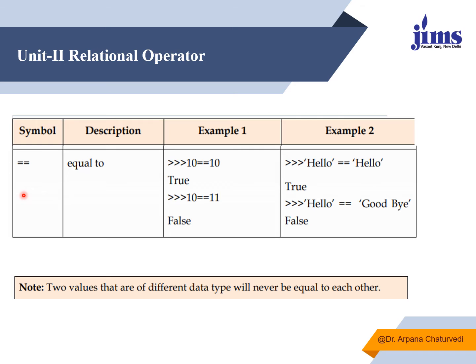Then there is a comparison operator, that is equals to equals to. It checks whether the value on the left hand side is exactly equal to the value on the right hand side or not. If it is equal, it will return true, otherwise false. As here 10 is equals to 10, it is returning true, whereas 10 is equals to 11, it is returning false. And in case of strings, hello is equals to hello is true, whereas if you check hello is equals to goodbye, it is returning false. So two values that are of different data types will never be equal to each other. You have to remember this.